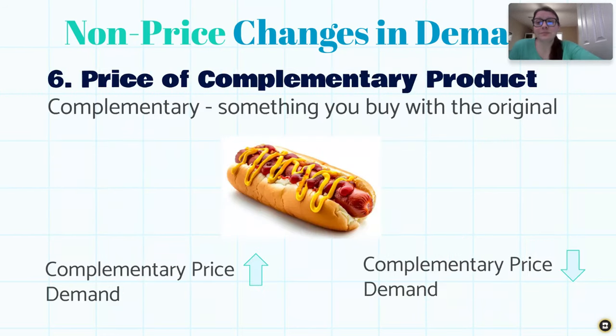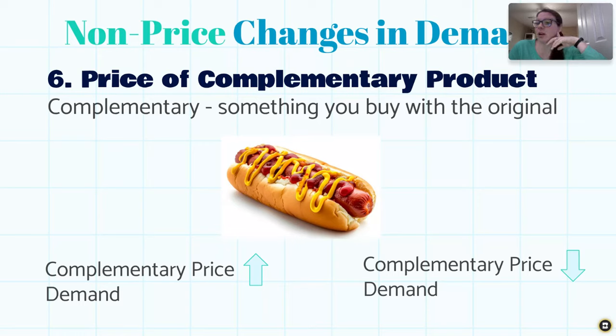All right. Next, we're going to talk about products that we call complementary products. Just like with substitute products, we're actually looking at a price change in a different product, not our product. But instead of being something you buy instead of, complement products are products that we often buy together. So a lot of times when customers buy hot dogs, they also buy hot dog buns. You can think of some other things together.